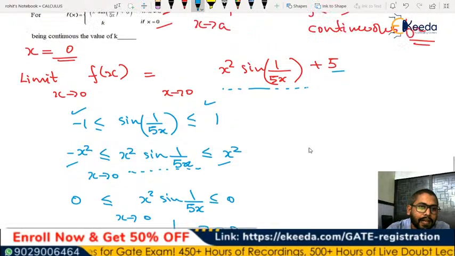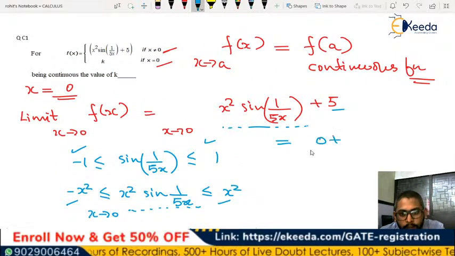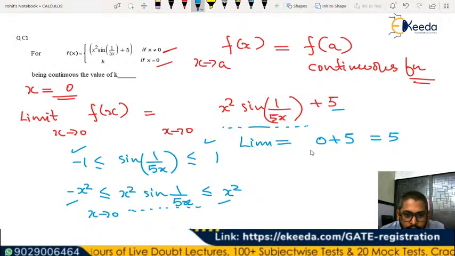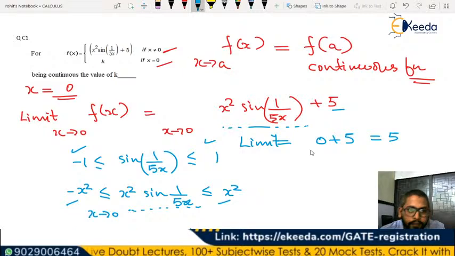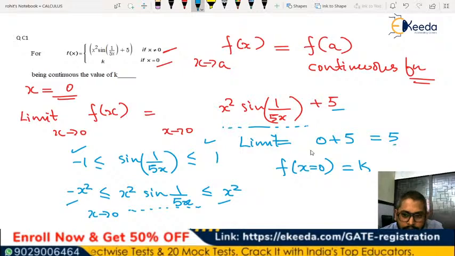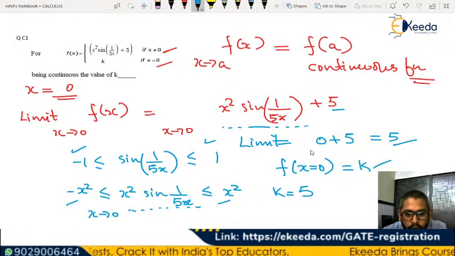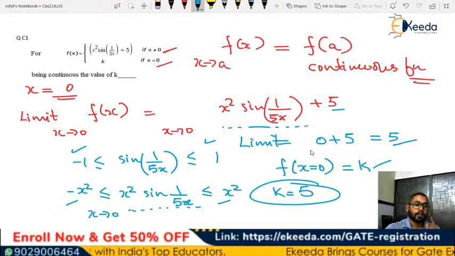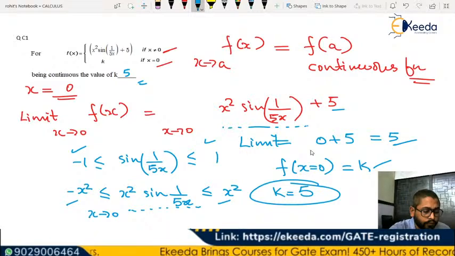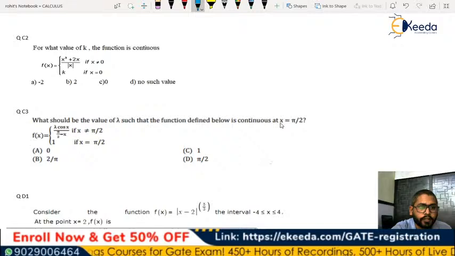So the limit of this function for x tends to 0 is going to be 0 plus 5, or simply 5. This limit should be equal to the function value at x equal to 0, which is k. So these two values are supposed to be the same and k will be equal to 5. That's it. So the value of k should be 5. Yes, Lokesh, correctly said, 5 was the answer. Let's move to the next question.